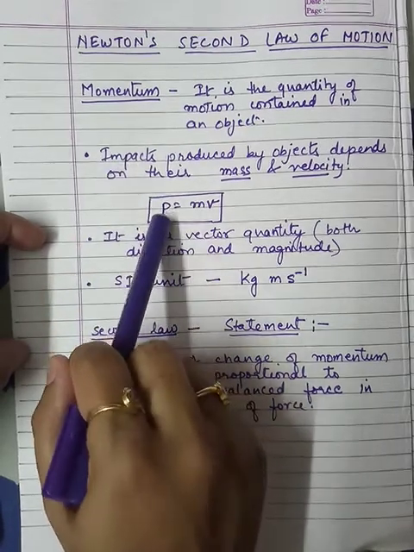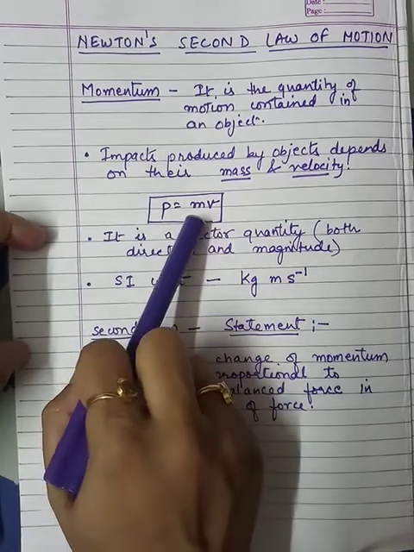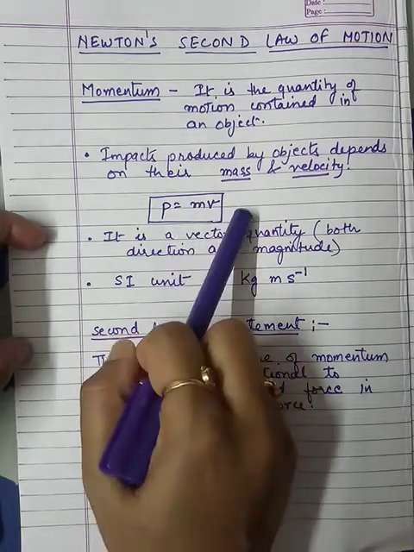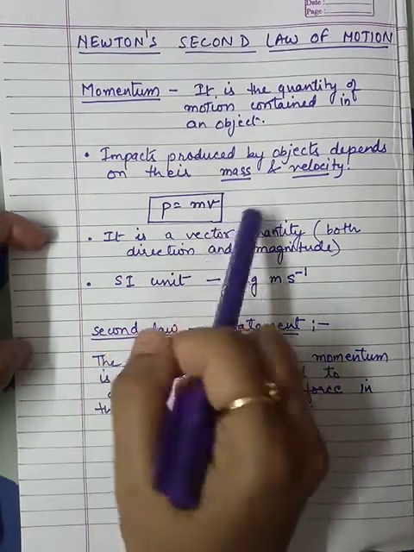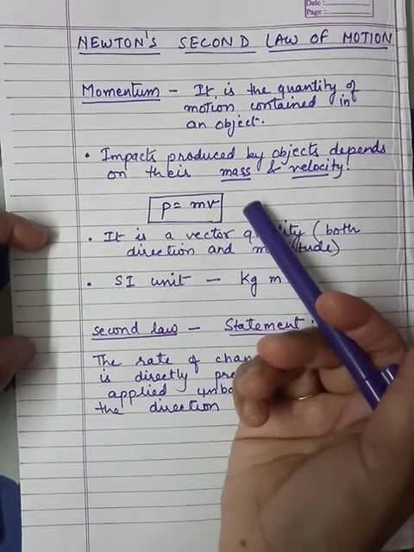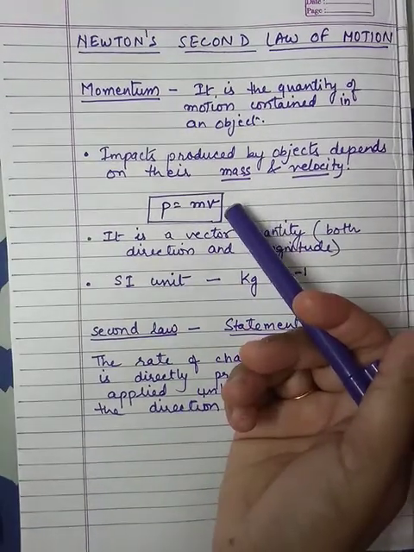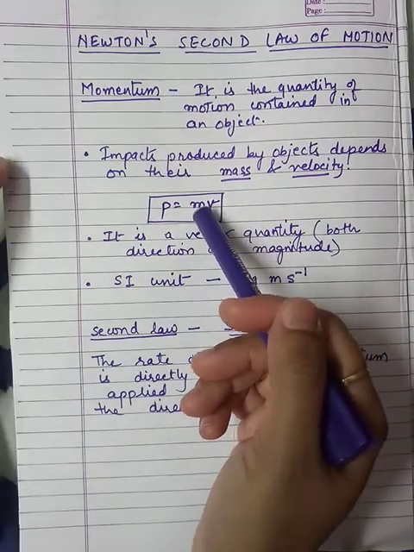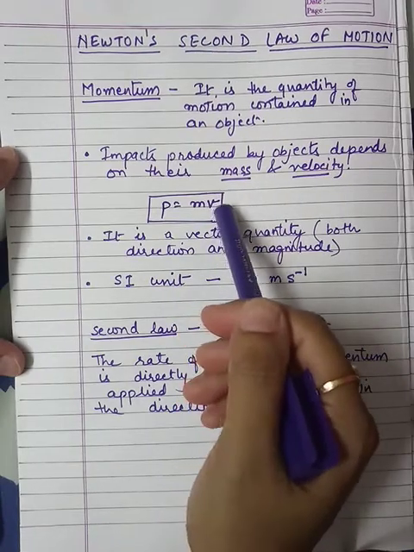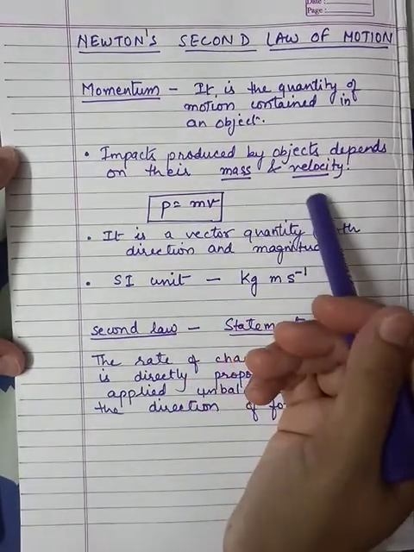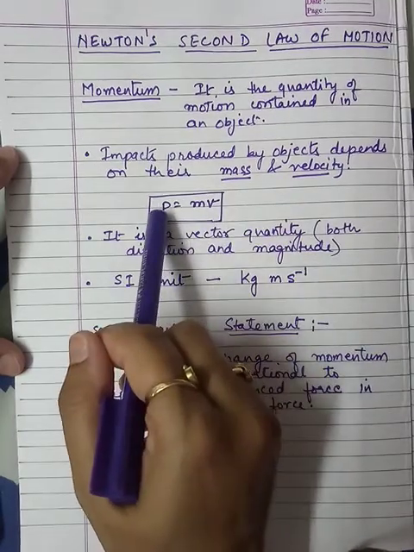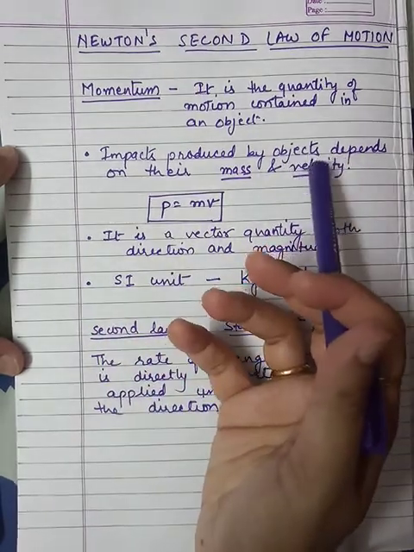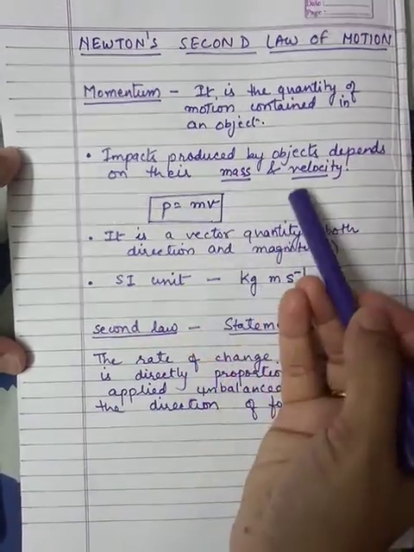Okay, so how can the momentum be high? If the mass is high or the velocity is high, right? Or if both values are very high, then impact will be very large, or we can say momentum is very high, right? So suppose in this example of a truck, the mass will be very high and even if the velocity is very low, like 5 meter per second or 10 meter per second, the impact or momentum will be more.